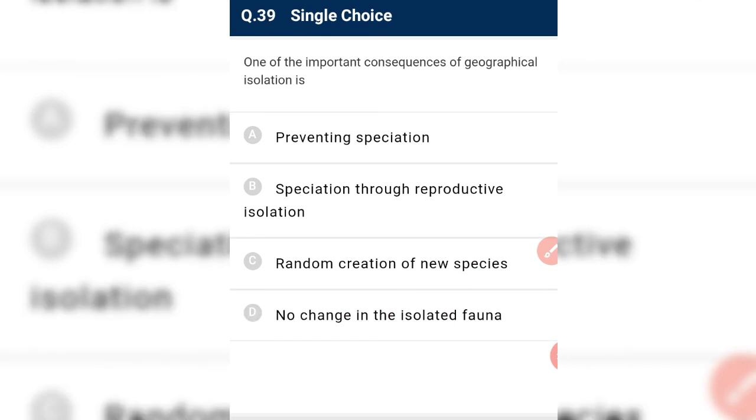One of the important consequences of geographical isolation is preventing speciation. No, it is speciation through reproductive isolation. Yes. In geographical isolation, reproductive isolation occurs, and if reproductive isolation occurs, then speciation occurs. So geographical isolation leads to reproductive isolation, and reproductive isolation leads to speciation. So it is the correct option.